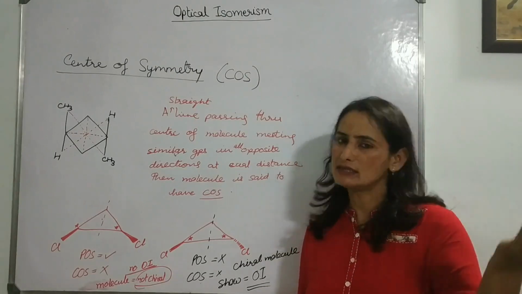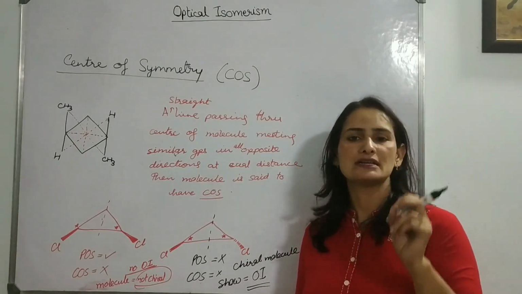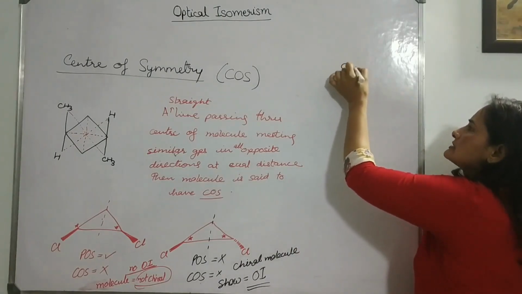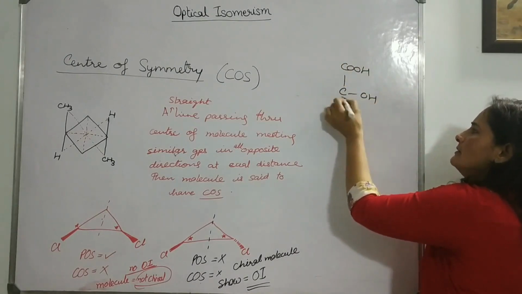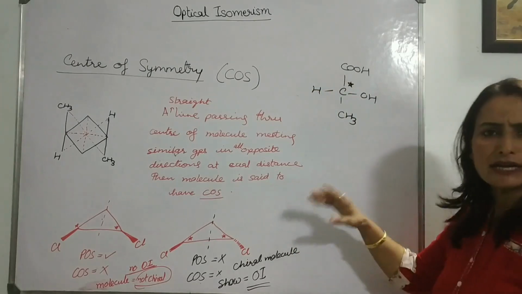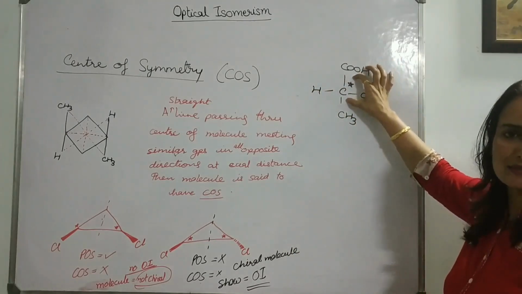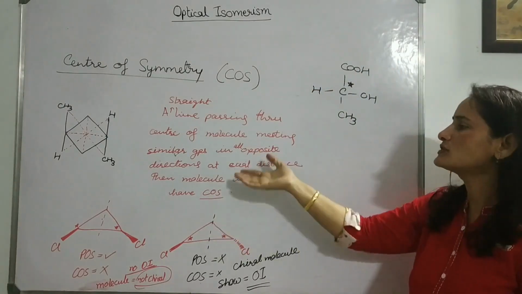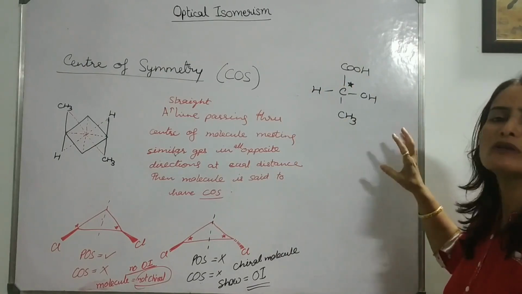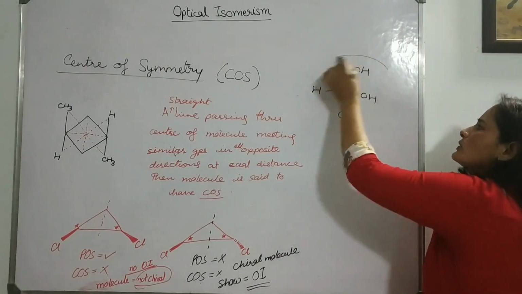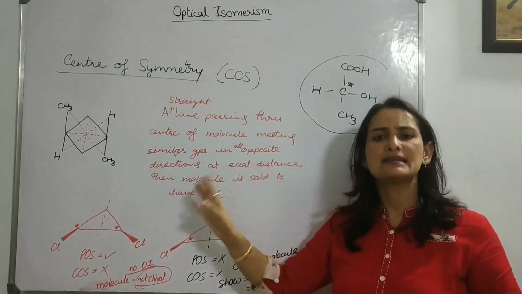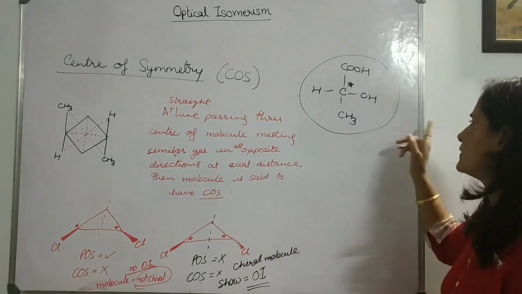Having a chiral center is a different criterion, and among that there is also one condition you need to remember. If you have a single molecule, let's suppose lactic acid, in which only one chiral center is there, then it will essentially be a chiral molecule. POS and COS will not be there automatically, and your molecule will be able to show optical isomerism. So here, there's no need to waste time checking the POS and COS. Both are definitely going to be absent all the time. So remember this point always.